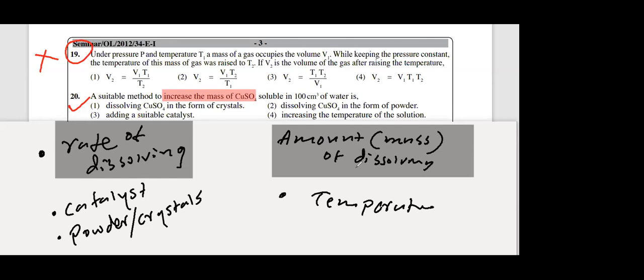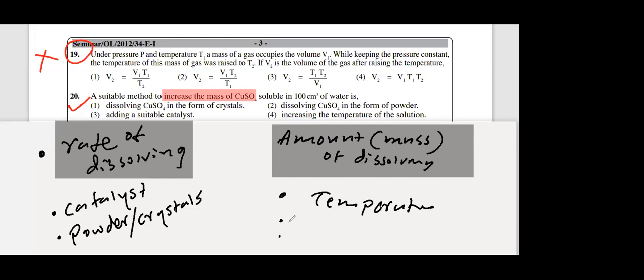Put a stand, write in your shorter book: temperature can increase the rate of dissolving, and the solubility also increases. Solubility means the maximum mass of solute that can be dissolved in 100 grams of solvent at constant temperature. They have given the definition in the grade 11 textbook, chapter 3, mixtures lesson, right? What is solubility? Maximum mass that can be dissolved in 100 grams of solvent at constant temperature. That one will increase with the temperature. What are the other factors affecting the solubility? Amount dissolving, temperature will affect.